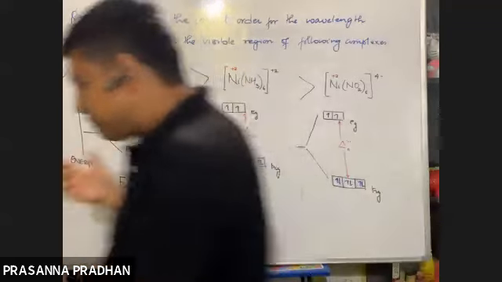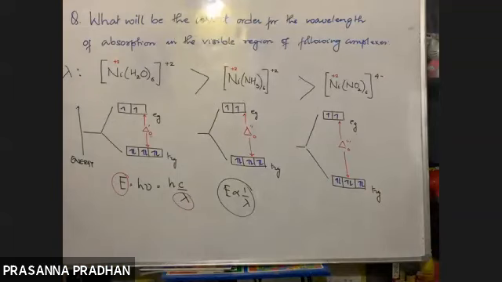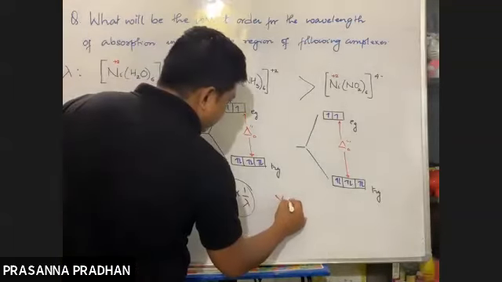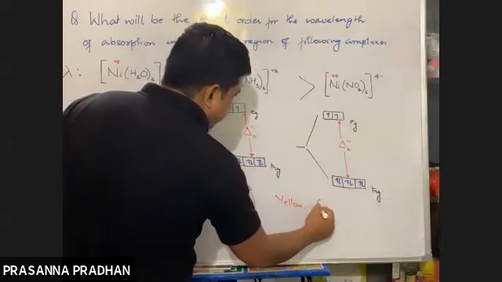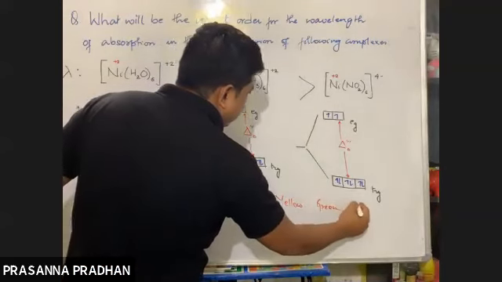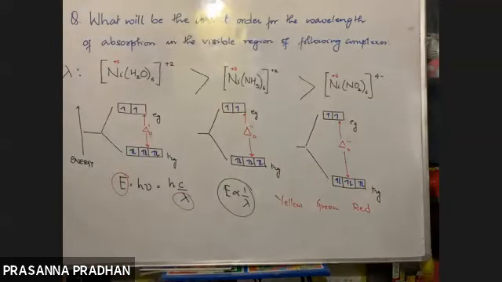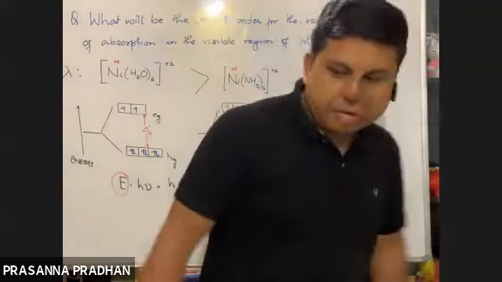Now if three options are given, say yellow, green, red, which will absorb red, which will absorb yellow, which will absorb green? Tell me now. How will you solve this now? Let me just give the colors. If three options are given of color, which will absorb yellow, which will absorb green, which will absorb red? How are you going to solve this?